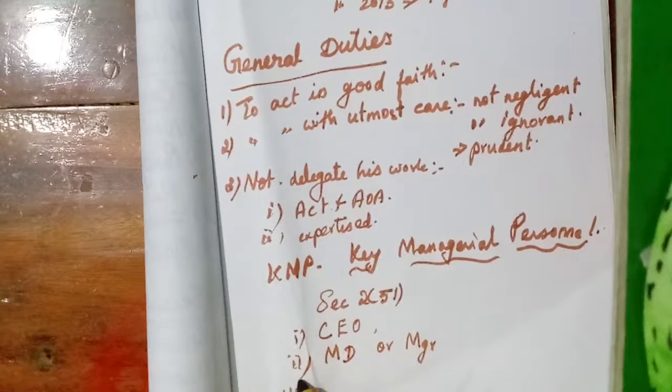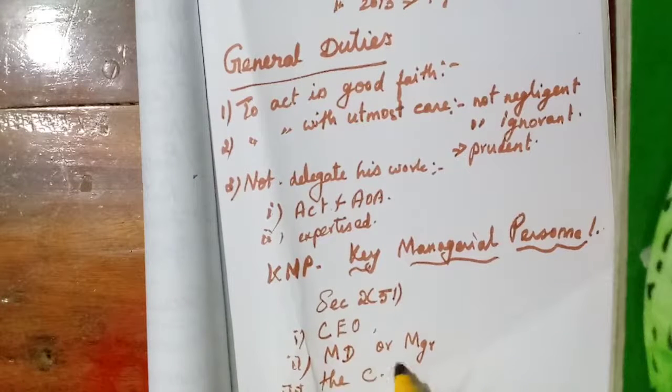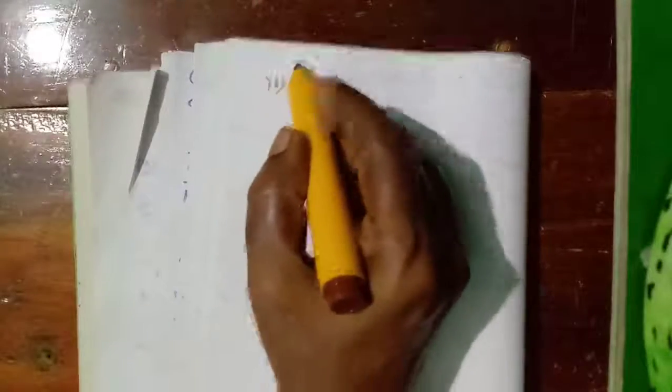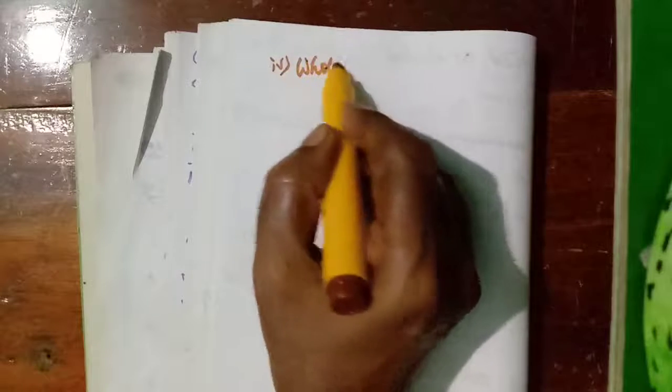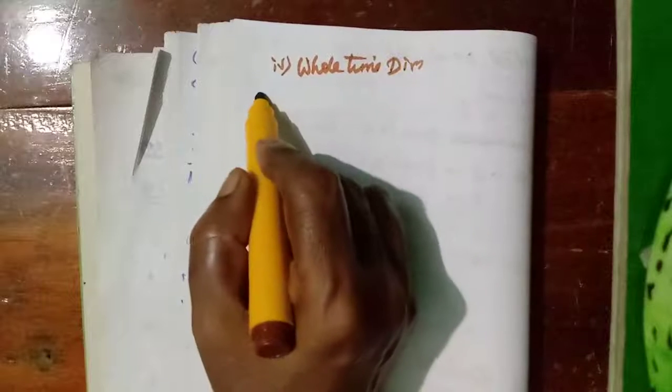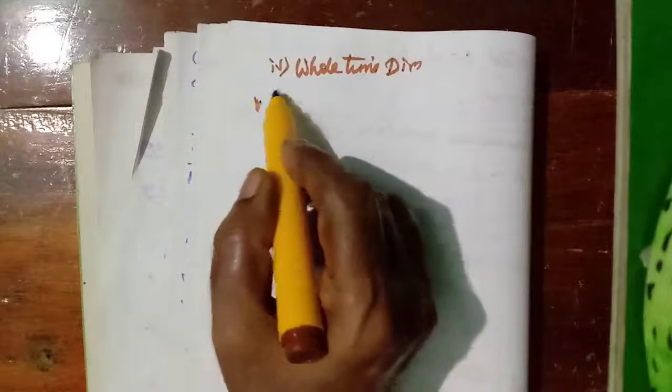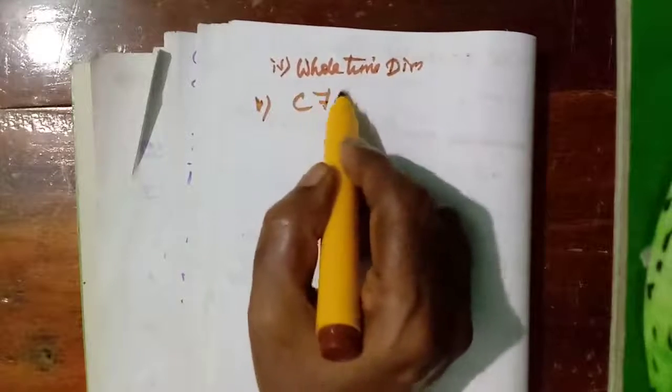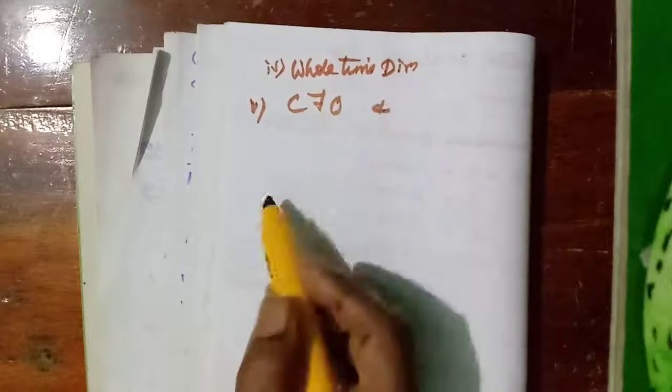Then the company secretary, then the whole time director, then the chief financial officer and other officers.